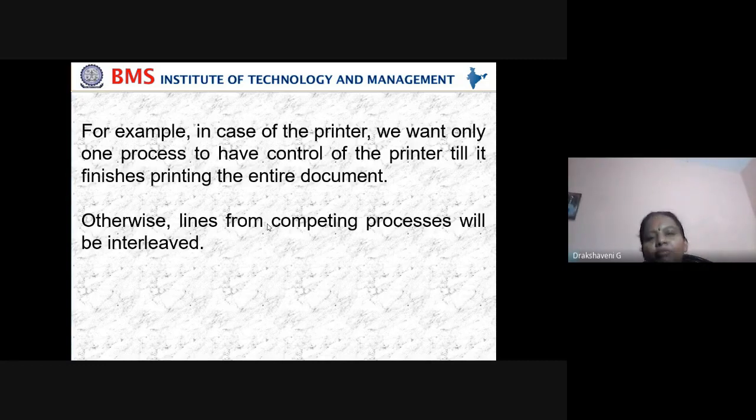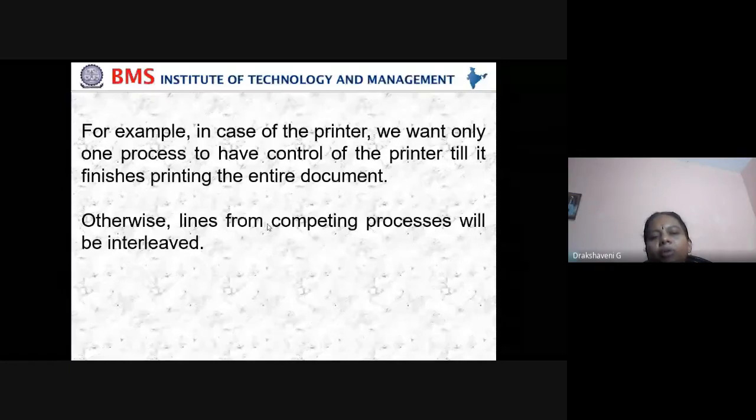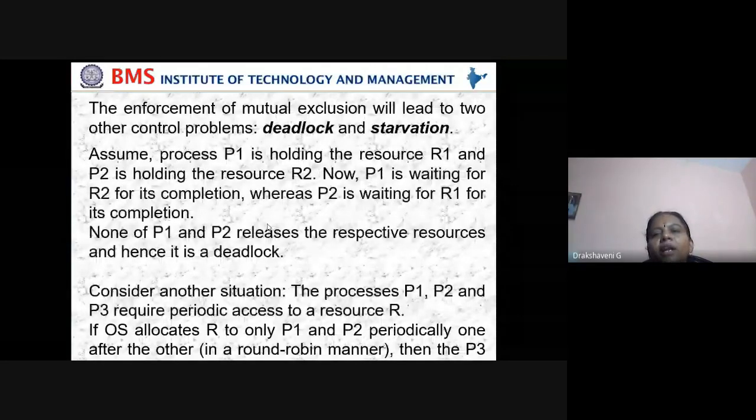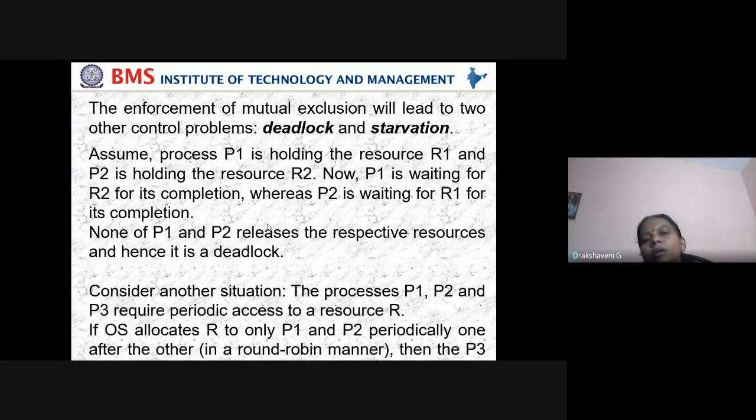For example, in the case of a printer, we want only one process to have control of the printer till it finishes printing the entire document. That's the same way I have explained. Otherwise, lines from competing processes will be interleaved. So the enforcement of mutual exclusion will lead to two other problems: deadlock and starvation.